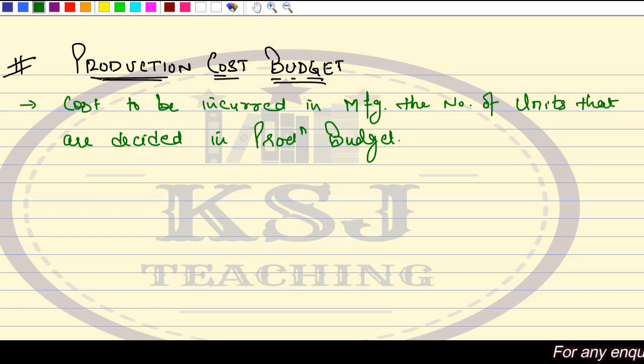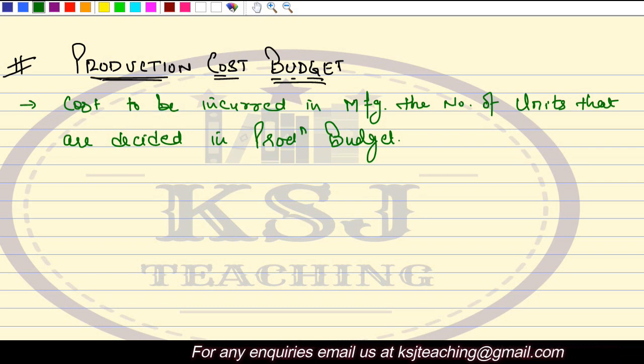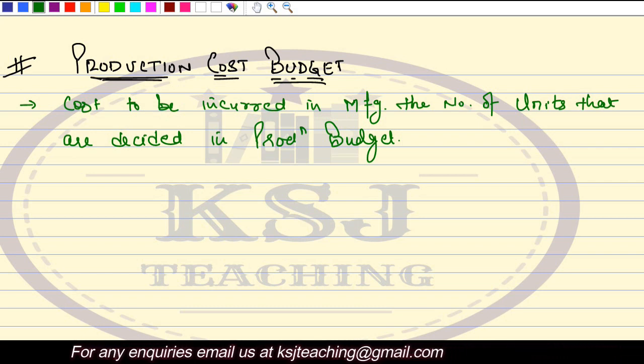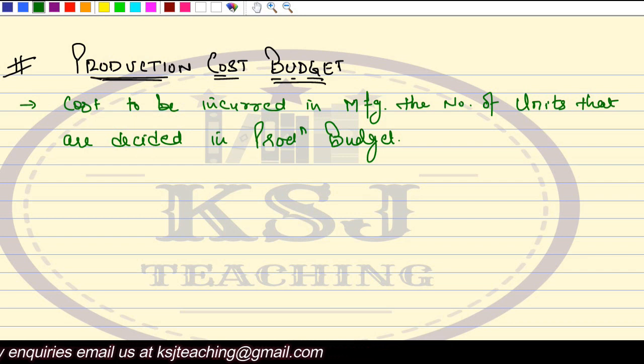In some of the questions you will see that you are required to calculate the production cost budget along with the production budget, right? So it is not at all difficult. What is production cost, sir? What is production cost? You have studied about the cost sheet. In the cost sheet, we have studied the cost of production, isn't it?